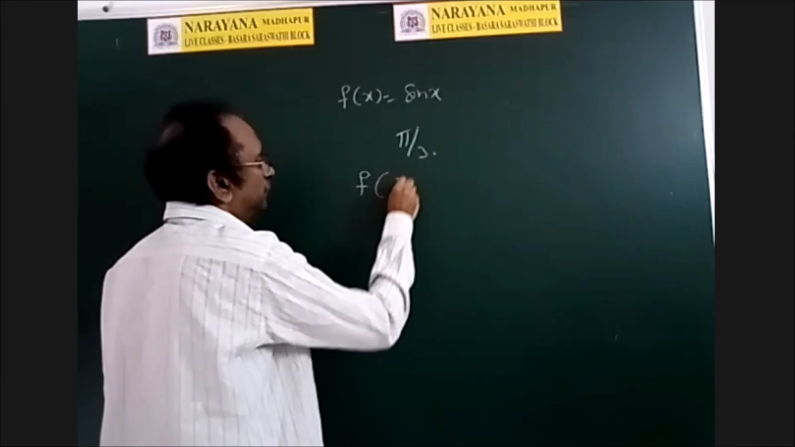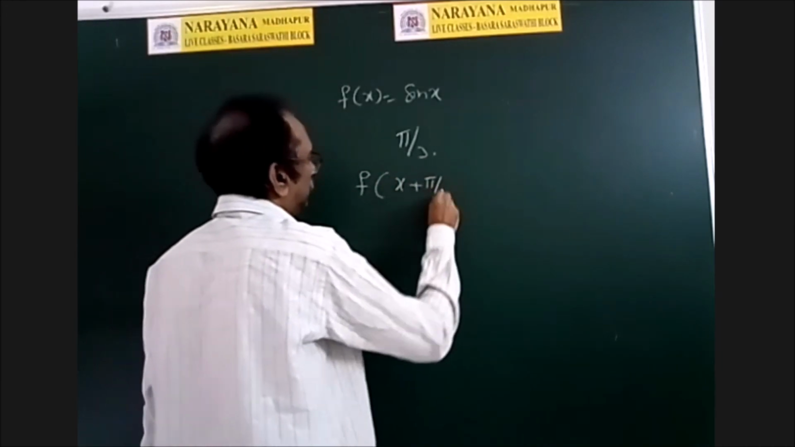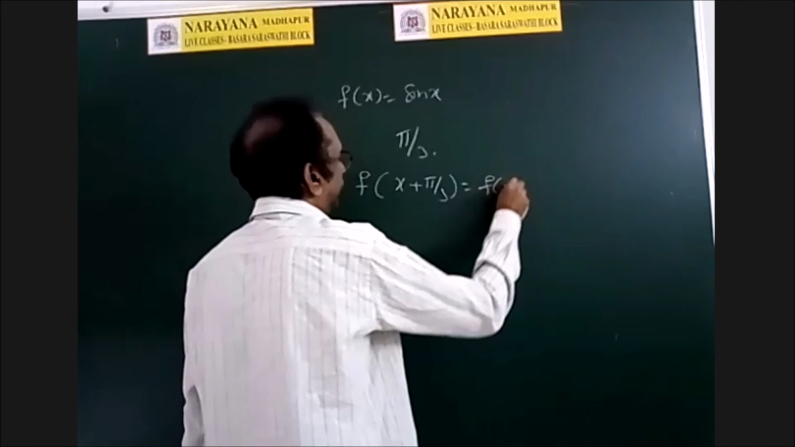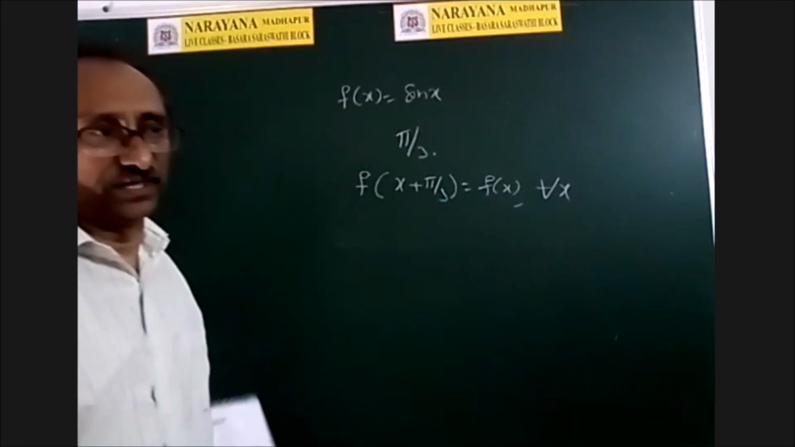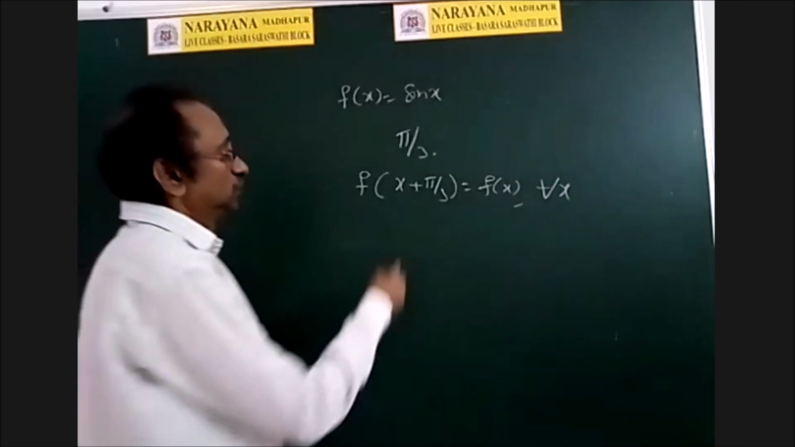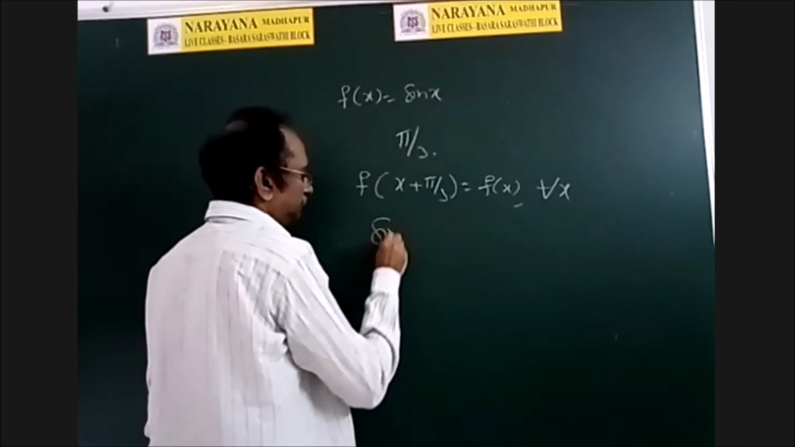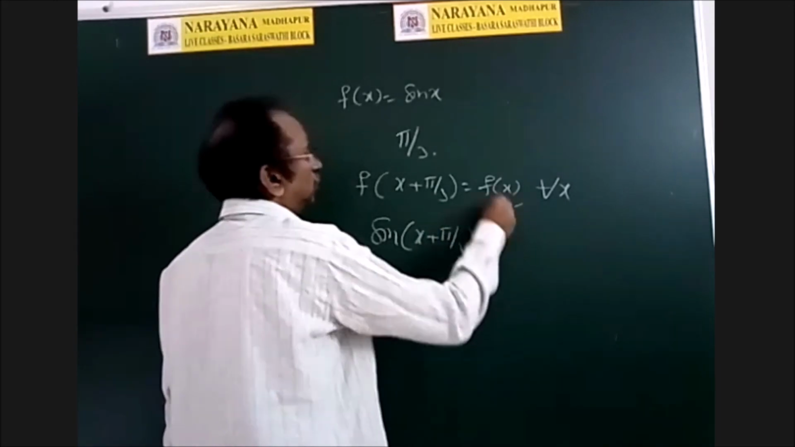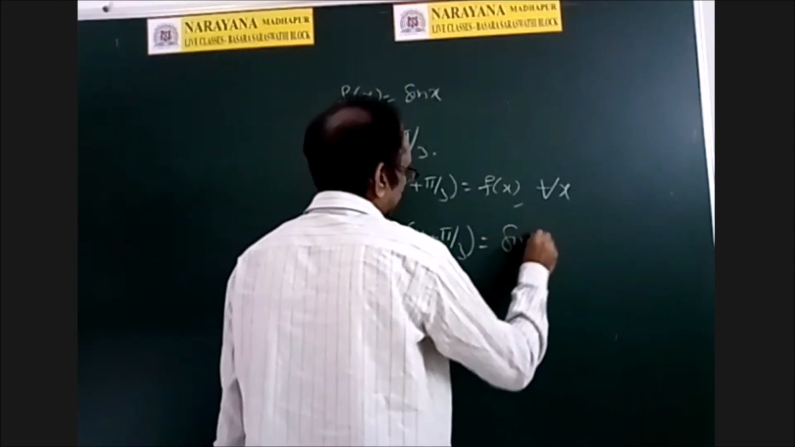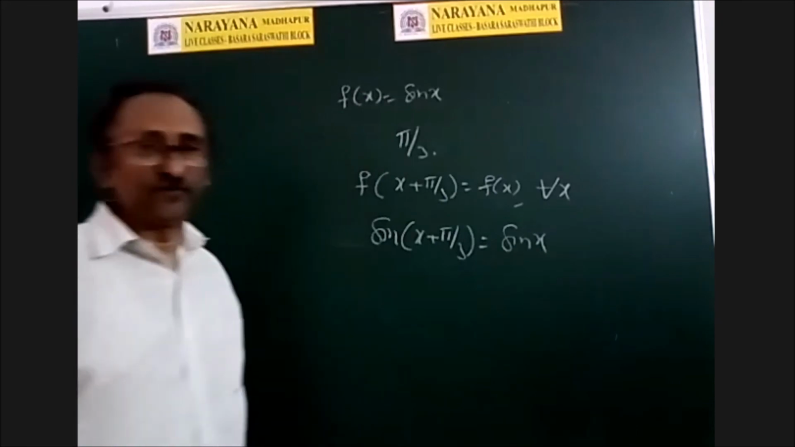f of x plus pi by 3 is equal to f of x for all x should happen. Then only we say that is the period. So what is f of x plus pi by 3? Sin of x plus pi by 3 is equal to what is f of x? Sin x.